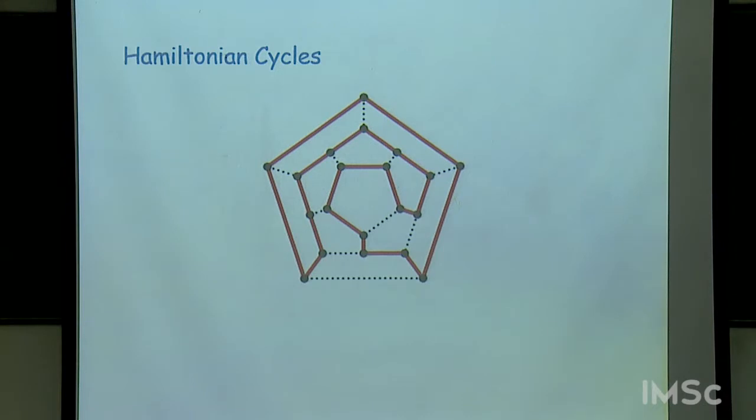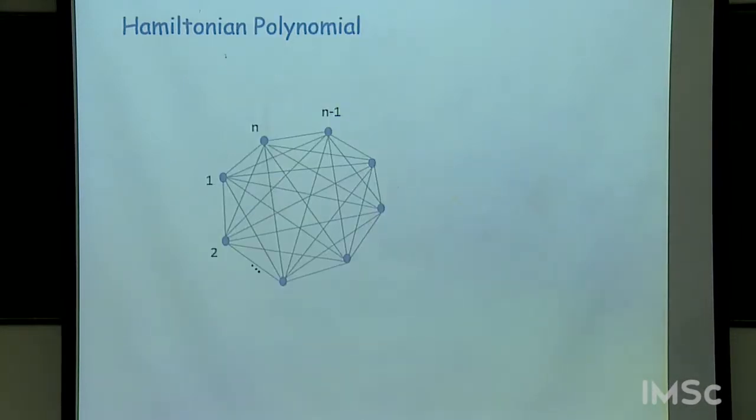So let me tell you about Hamiltonian cycles first. So just recall, what's a Hamiltonian cycle in a graph? A Hamiltonian cycle is a cycle which goes through each vertex exactly once. So this is an example of a Hamiltonian cycle, and one way to reformulate the P versus NP question is: is it easy to determine whether a given graph has a Hamiltonian cycle or not? Essentially, this is because the Hamiltonian cycle problem is known to be NP complete.